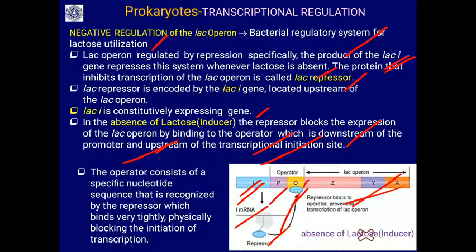So this is the transcriptional initiation site. The repressor binds to the operator so that transcription is turned off. The operator consists of a specific nucleotide sequence that is recognized by the repressor, which binds very tightly, physically blocking the initiation of transcription, or the movement of the RNA polymerase, so that it cannot open the DNA. So no transcription.